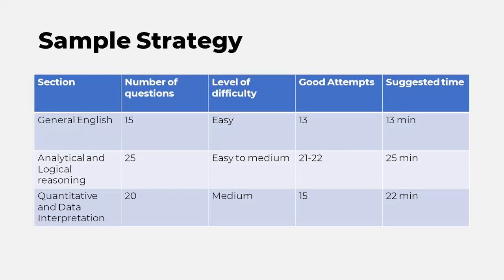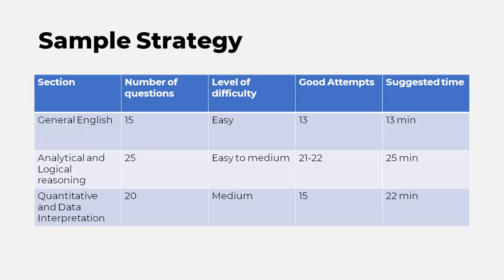Suggested time would be about 25 minutes, because some questions are critical reasoning questions, or let's say coding, decoding, or blood relation. They won't take that much of your time. But some questions might take your time, right?